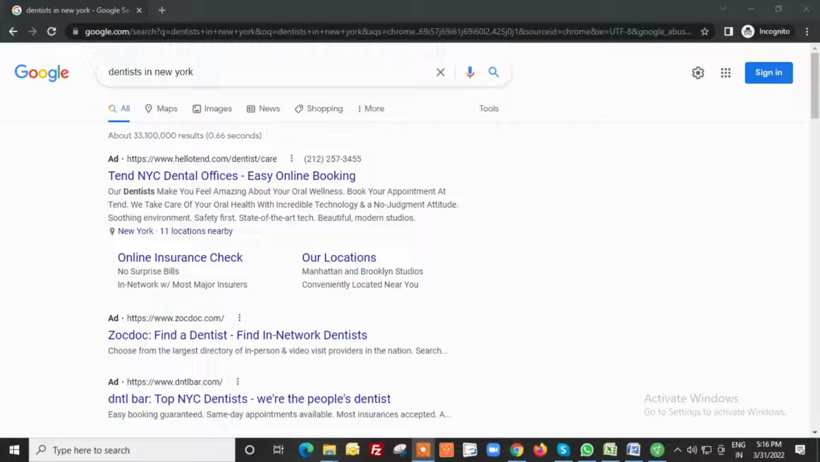So how is Google going to decide that? In order to decide this factor, Google is going to check your landing page, and Google is going to check whether your content is relevant for the advertisement or not, whether your landing page is easy to navigate or not.